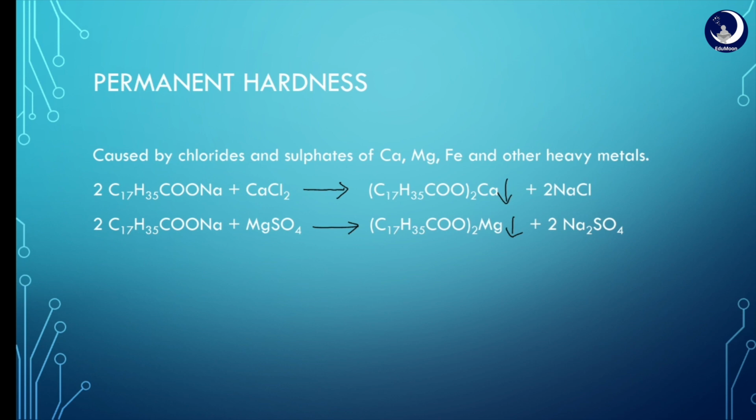In the above equations, the products, that is calcium stearate and magnesium stearate, form as the soap gets consumed by the calcium chloride and magnesium sulfate. So the water does not form lather and forms a solid scum. The scummy substance is either calcium stearate or magnesium stearate.